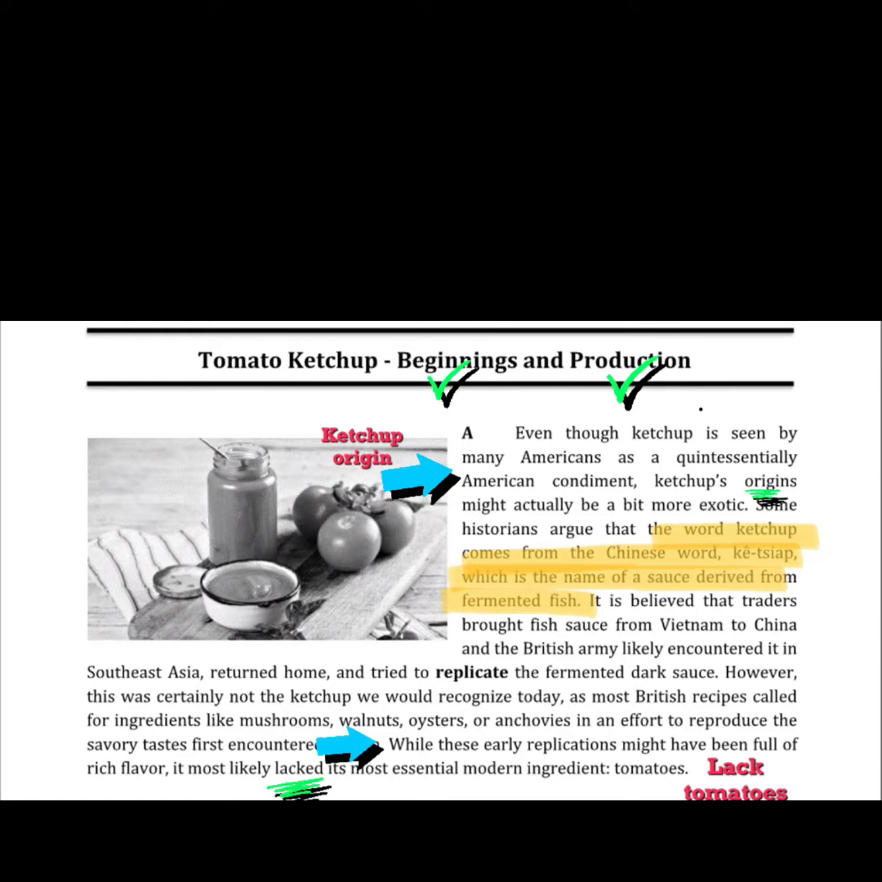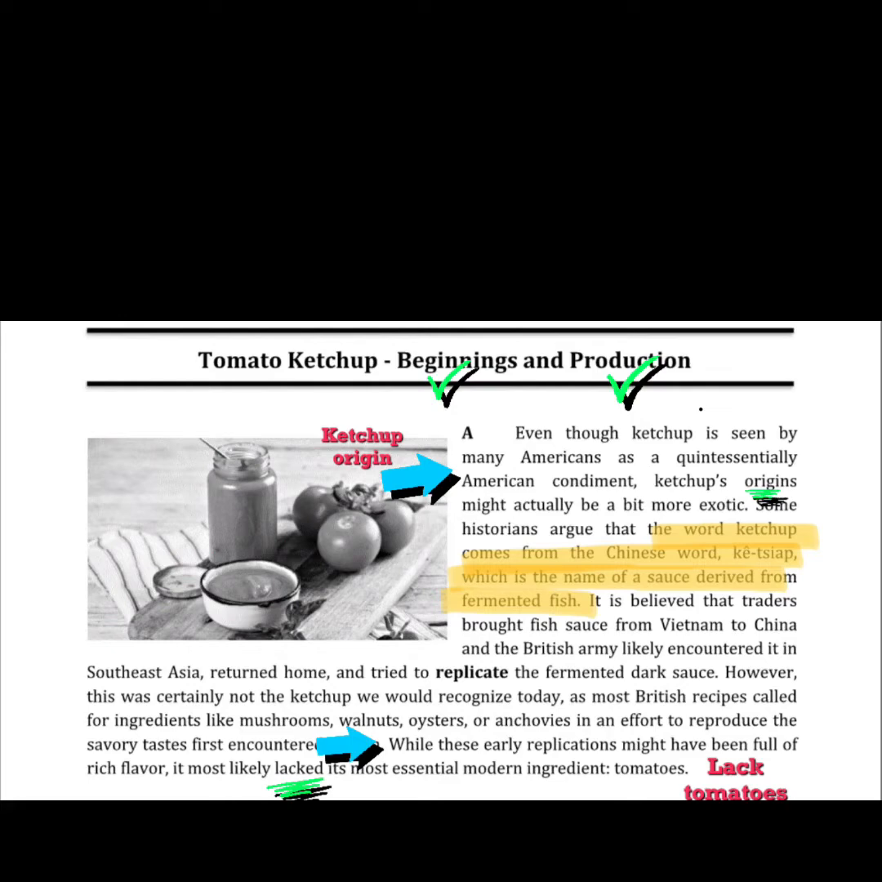So the first paragraph, the way you are going to skim is by reading the first sentence and the last sentence to find the main idea of each paragraph. And this will help you find the answers quickly.